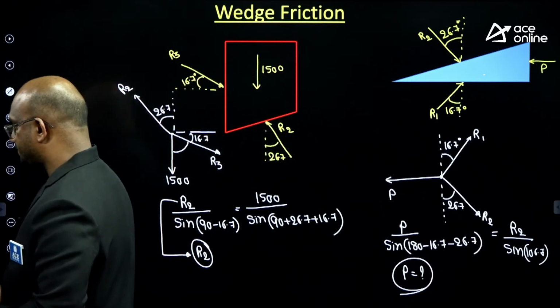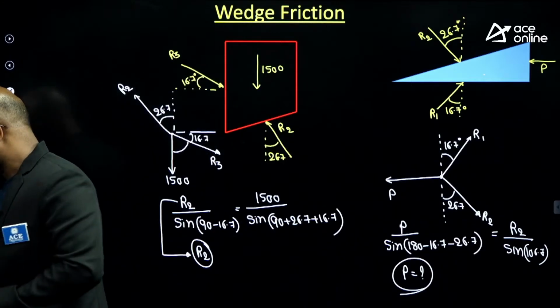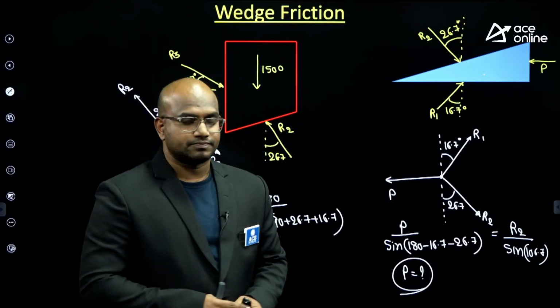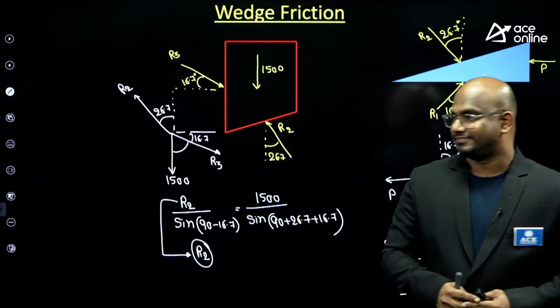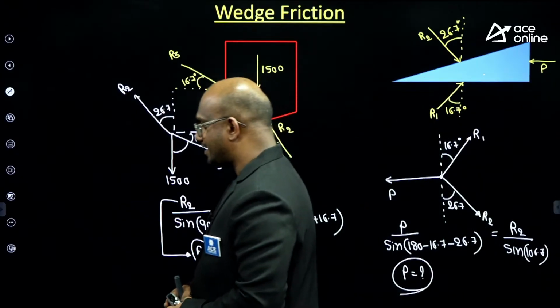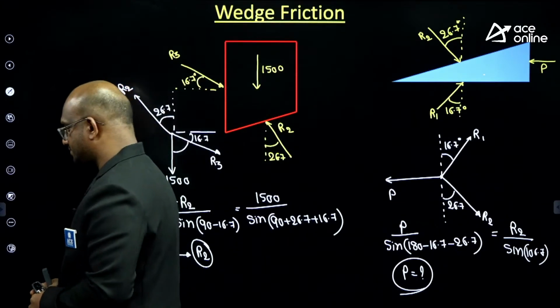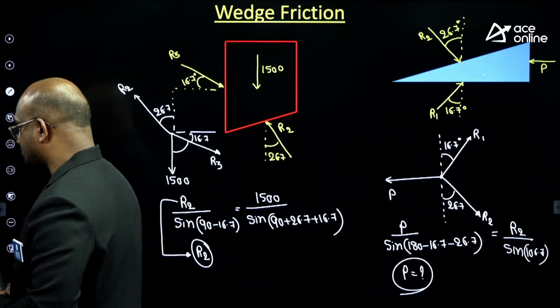Let us see. Guys, try. Simple calculation, guys.